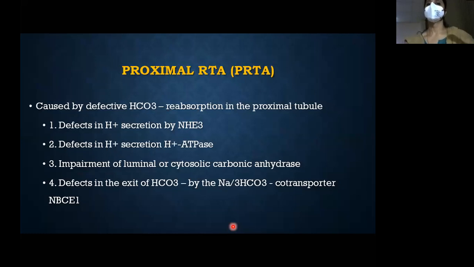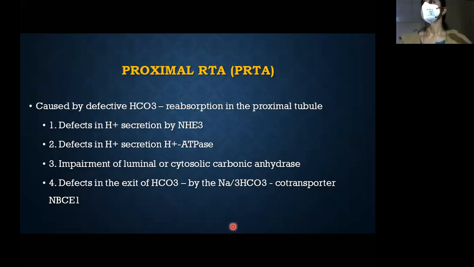So now you can tell me what are the defects, what are the channels which can probably be involved in proximal tubular RTA, I mean. One channel probably is sodium H plus antiporter, very good.